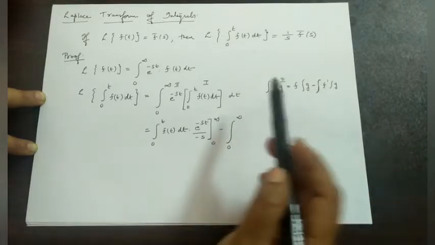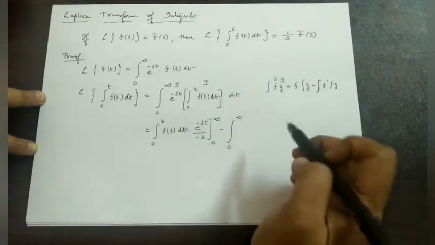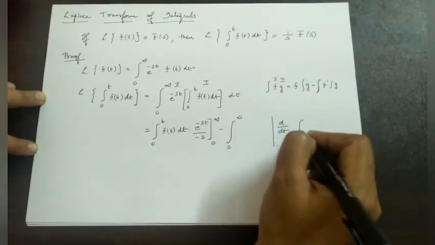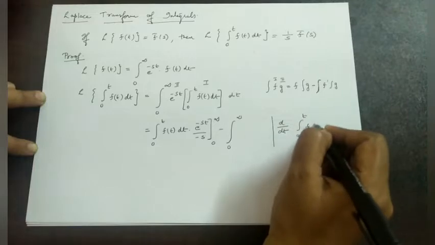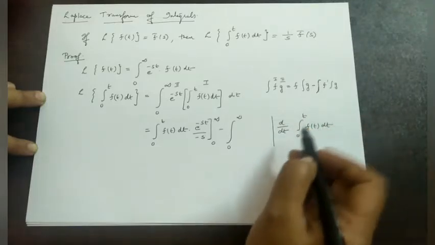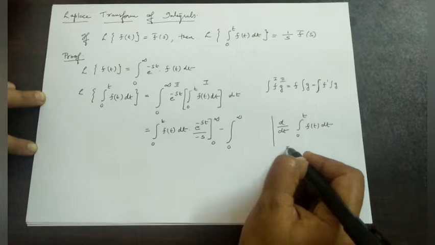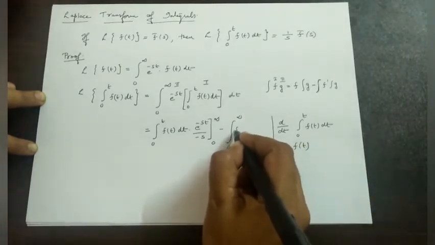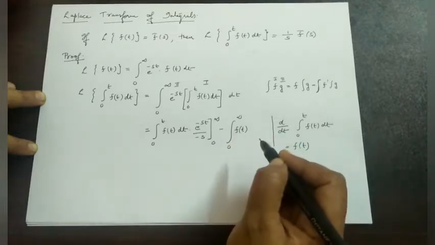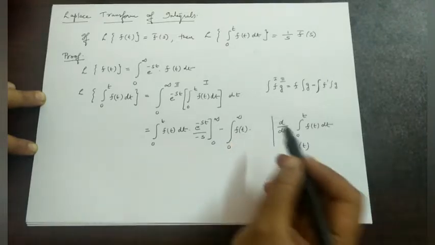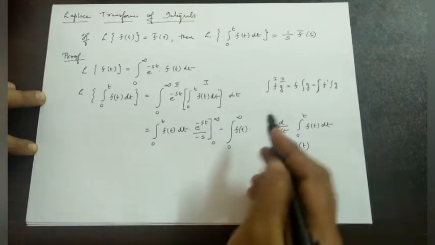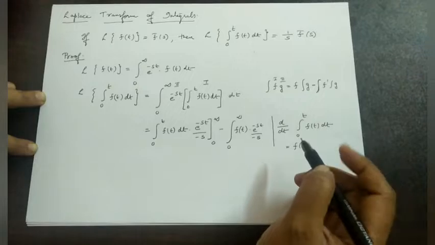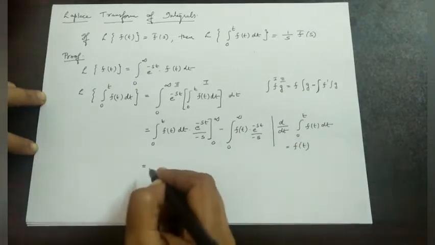Derivative of first. Derivative of first means derivative of this. What is the derivative of d by dt of 0 to t f of t dt? Derivative and integral gives the same function, isn't it? By using that rule, we have derivative is f of t. Now integral of the second. Integral of the second function is the same function e raised to minus st by minus s. Okay. Now applying the limits.